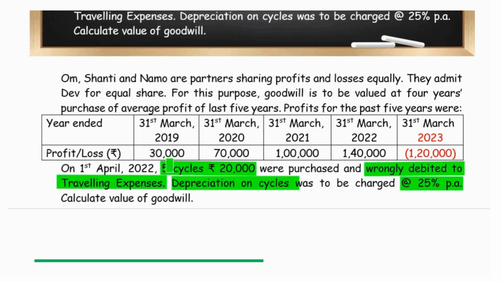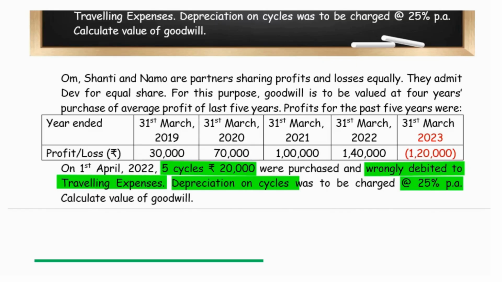In this question, the entire cost of the asset, that is the cost of 5 cycles, was wrongly included in the traveling expenses. This would have brought down the profit for that financial year. To arrive at the exact profit, we have to add back the cost of the cycles and deduct the actual depreciation for that year.